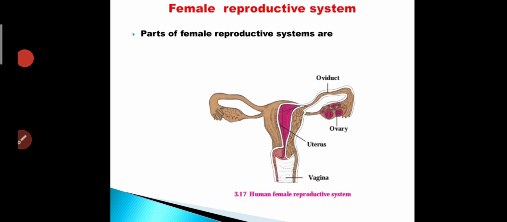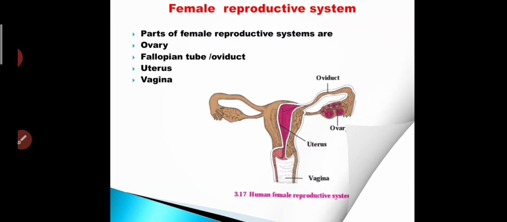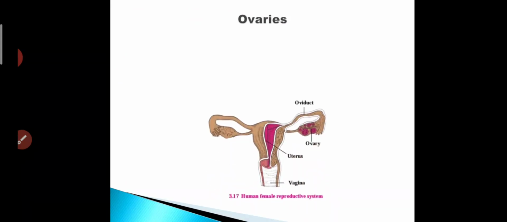The parts of the female reproductive system are ovary, fallopian tube or oviduct, uterus, vagina. We are going to learn about the ovaries. What are ovaries?